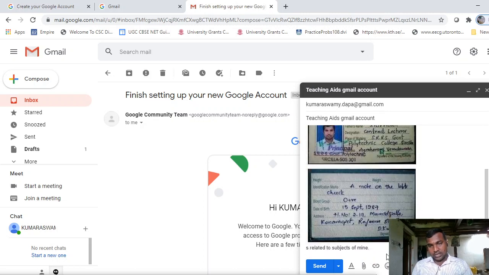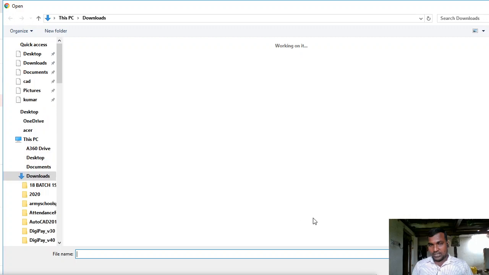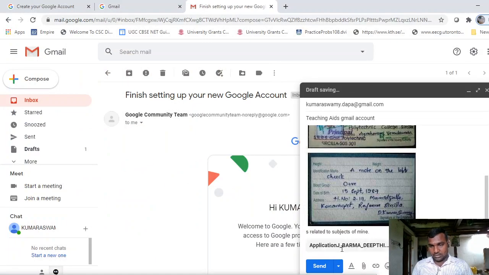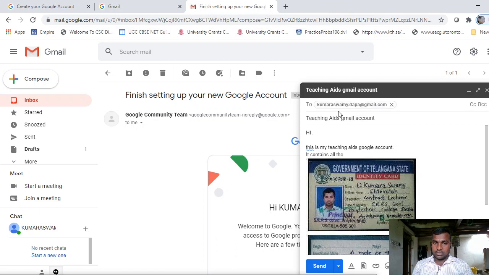Okay. Now if I want to attach several files like a PPT or some other PDF files, Word files, Excel files, then click on this @ symbol, file attachment. A window will be opened and select the attachment whatever you want. For example, I want to attach this PDF file. Open. Now the file will be attached. So in this way you can send any kind of files and folders whatever you want to this address.